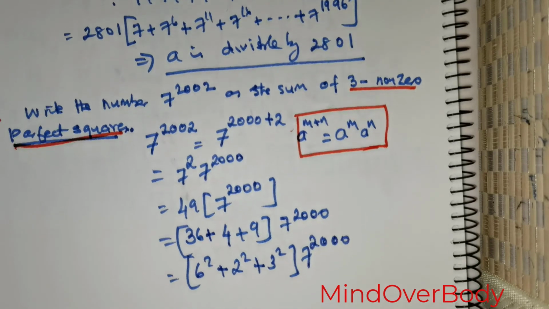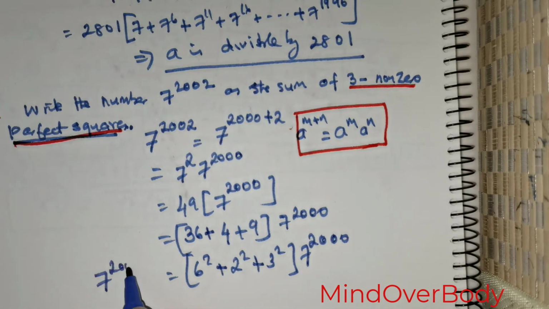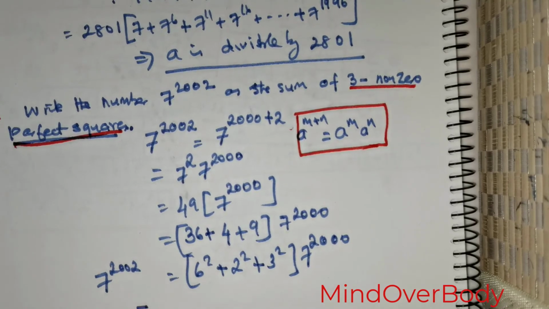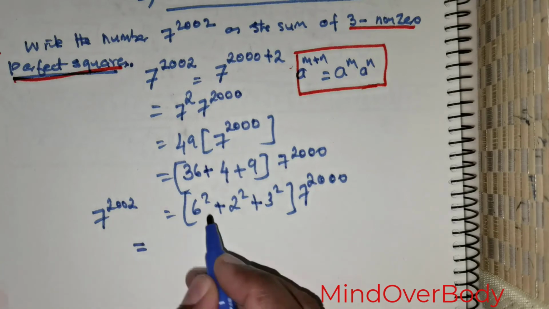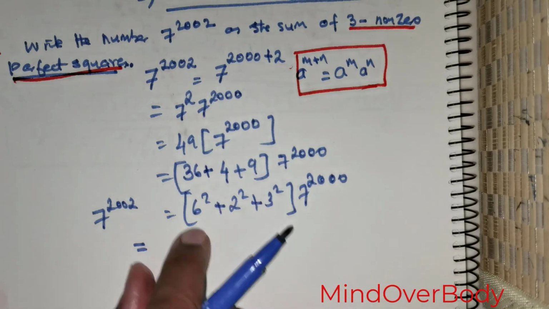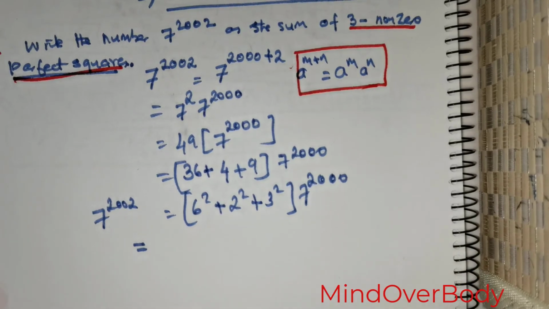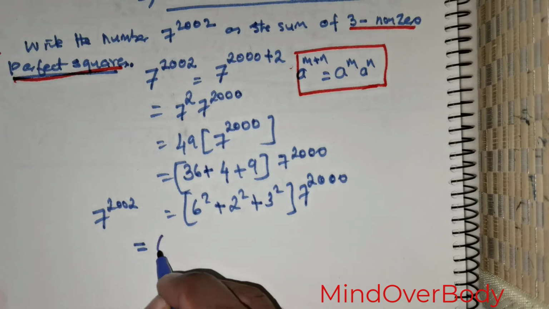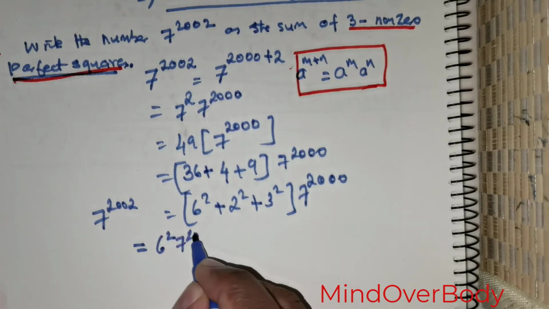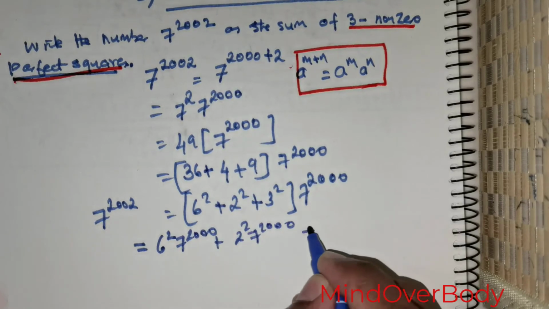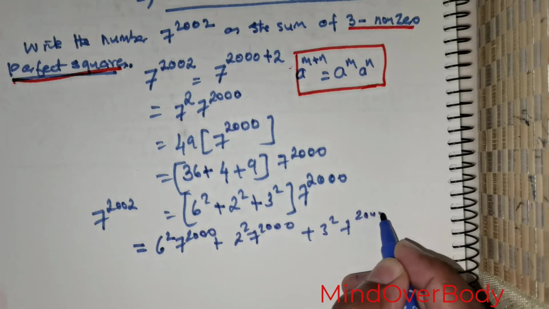But we have not reached our objective. On the left hand side I've got 7 raised to the power of 2002. On the right hand side I've got 7 raised to the power of 2000 multiplied with these components. Now the solution is not complete until I'm able to represent the entire quantity as a sum of 3 non-zero perfect squares. That is the most important part here. So I'm going to rewrite this as 6 squared times 7 raised to the power of 2000, plus 2 squared times 7 raised to the power of 2000, plus 3 squared times 7 raised to the power of 2000.